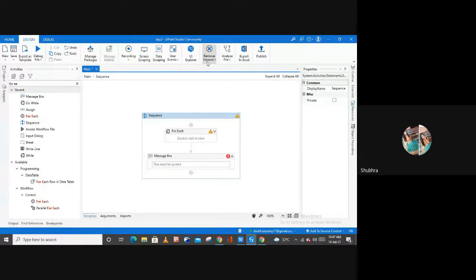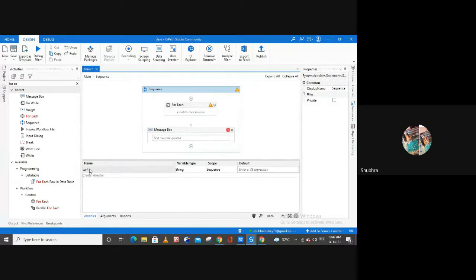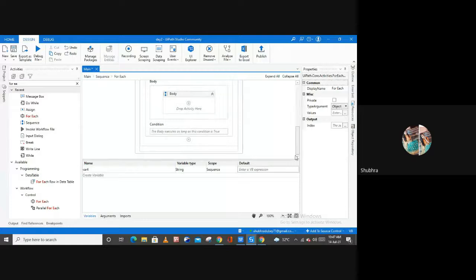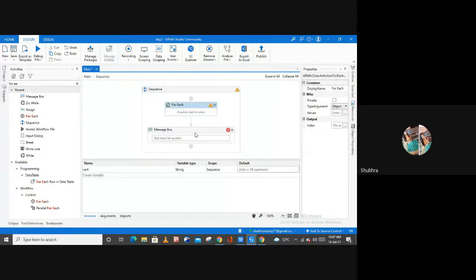Now let me do this remove unused variable. Hit OK, and let's see, I have only variable 4 present here because I have used this variable 4. As you can see, variable 4 is used in the property panel of this particular activity.